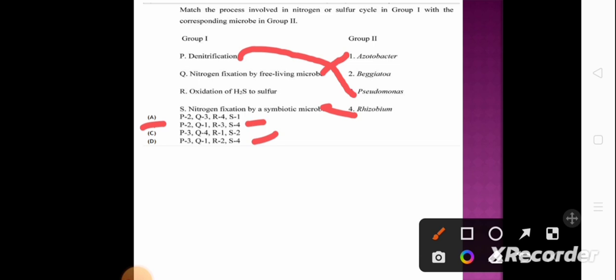R is oxidation of H2S to sulfur. Denitrification, P is 3, and oxidation of H2S to sulfur, R is 2, and P is 3.